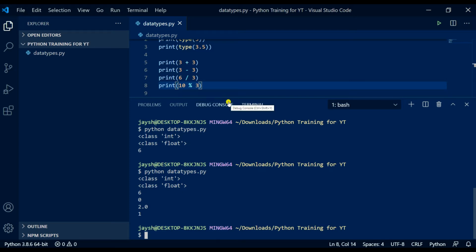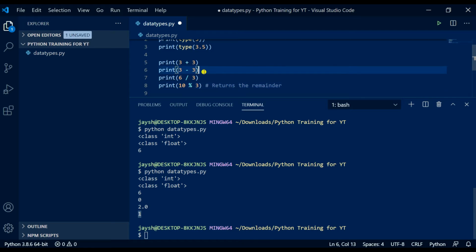We got 3 plus 3, 6, great. 3 minus 3, 0, great. We got 6 divided by 3, which gave us 2.0, which is interesting. And then we've got 10 modulus 3. So quickly to speak about the modulus, what the modulus does is it returns the remainder. Now, 10 modulus 3. If you go 3, 6, 9, we now have a remainder of 1, and that's what we got down here.